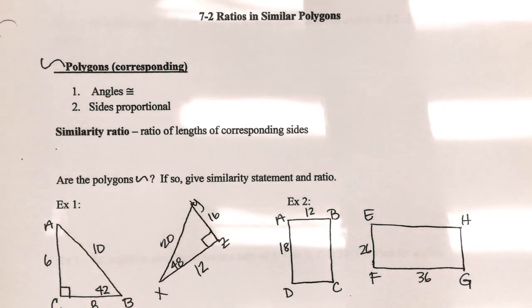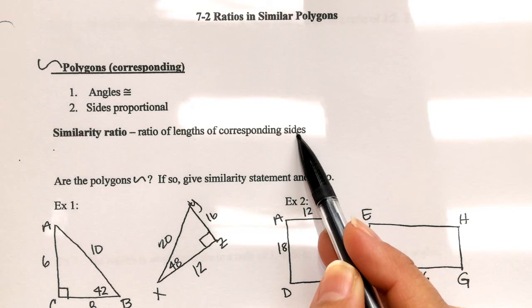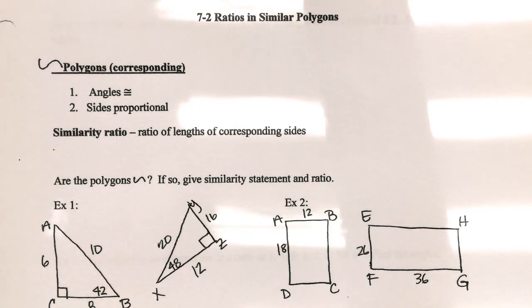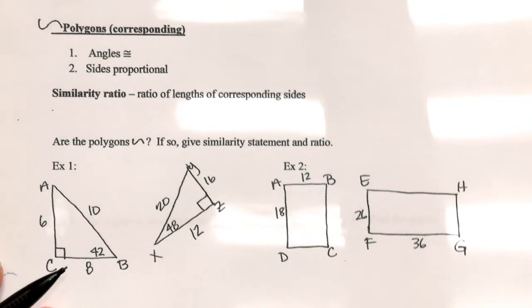All right, so let's talk about a similarity ratio. It's a ratio of lengths of corresponding sides. That's very wordy, right? Let's put that into play. Let's look at a math problem to see what that looks like.